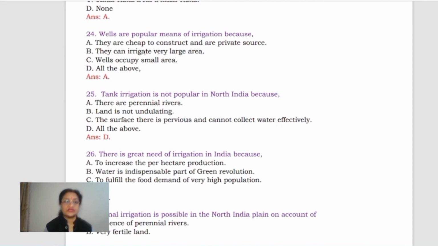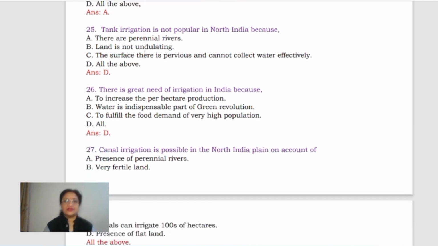Wells are popular means of irrigation because they are cheap to construct and are private source. They can irrigate very large area. Wells occupy small area. And the last one is all the above. Basically, it is most popular especially in those areas where the people are not so well off. So people always prefer to take this option for irrigation, because it is the cheapest means. It is very easy to construct also, and it is actually a private source of irrigation, right? So it can be A option.